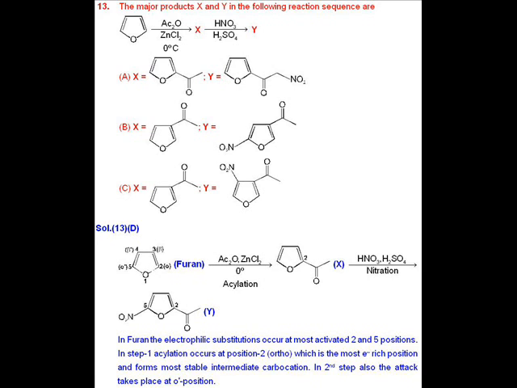In the second step, the nitration occurs, which is also an electrophilic substitution reaction, and again the most activated remaining position is 5. When reaction occurs at position 5, again the best possible intermediate carbocation is formed. So the final product is 2-acetyl 5-nitrofuran.